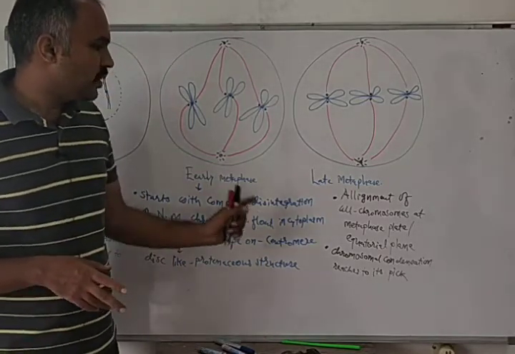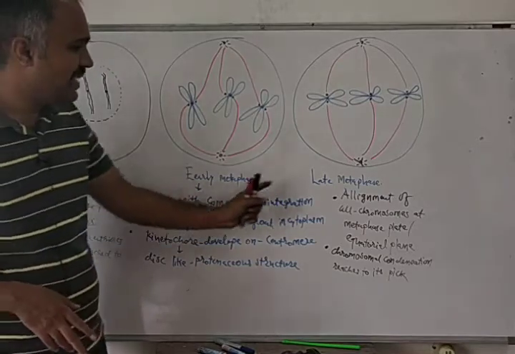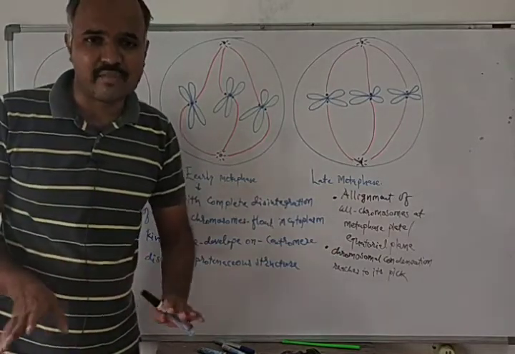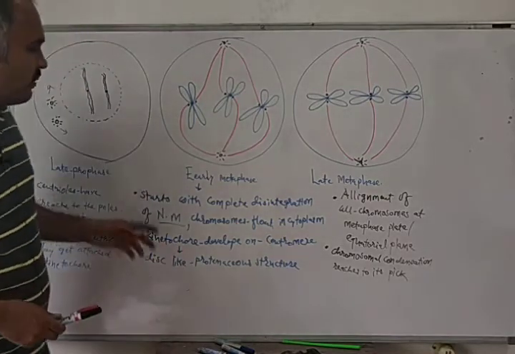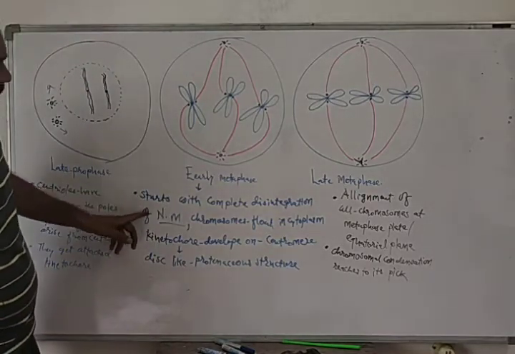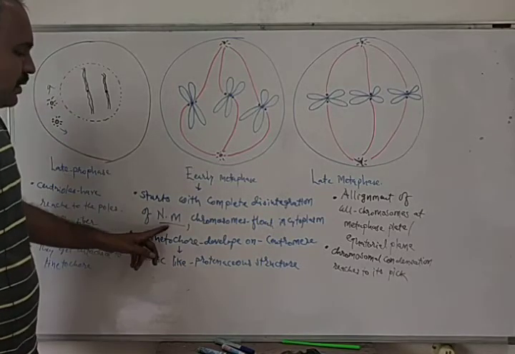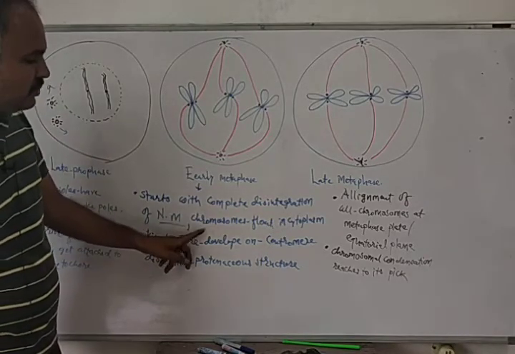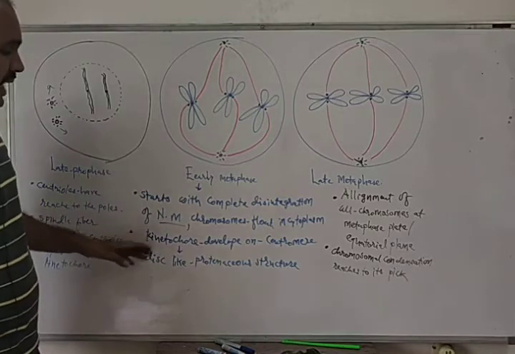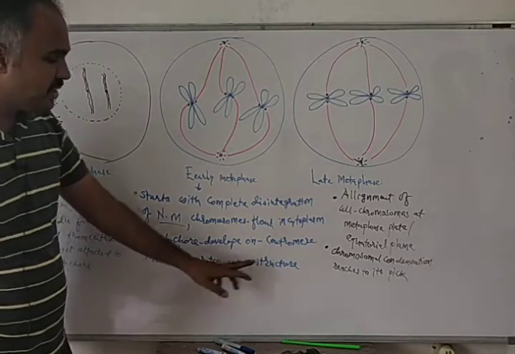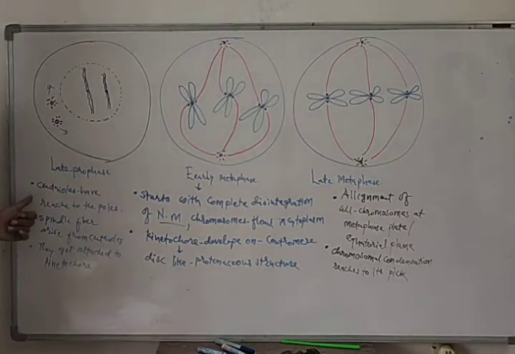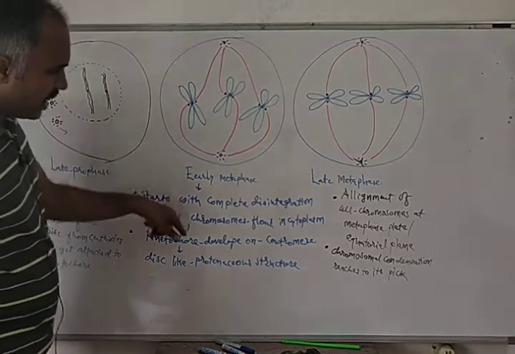So these are the two stages called early metaphase and late metaphase. This is all about metaphase. It has two subphases. We said in the early metaphase that it starts with complete disintegration of the nuclear membrane, and the chromosomes float in the cytoplasm, and kinetochores develop on the centromere; kinetochores are disc-like proteinaceous structures. Centrioles have reached the poles, and spindle fibers arise from the centrioles and get attached to the kinetochores.